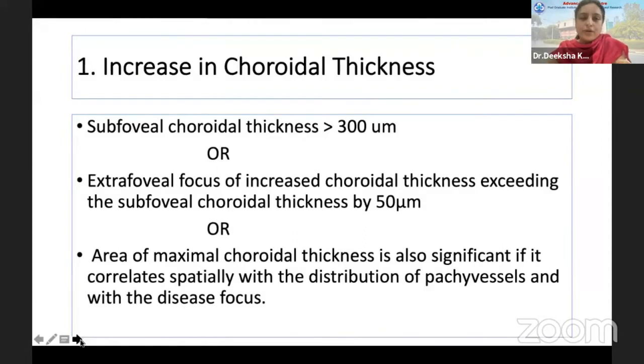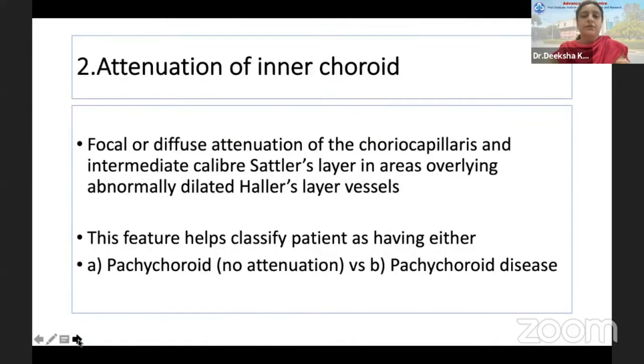So the first important point for pachychoroid diagnosis is an increase in choroidal thickness, measured in an absolute value of more than 300 microns measured subfoveally, or an extrafoveal focus of increased choroidal thickness exceeding the subfoveal thickness by 50 microns, or even an area of maximal choroidal thickness is considered significant if it correlates spatially with the distribution of the pachy vessels and with the disease focus.